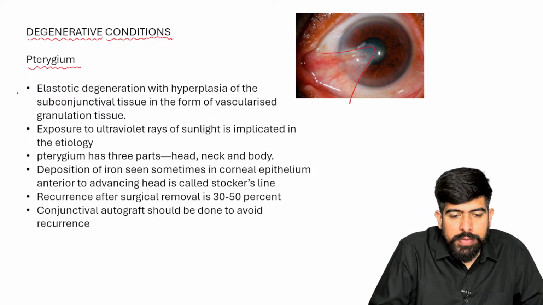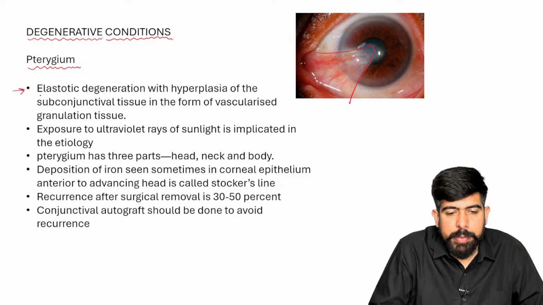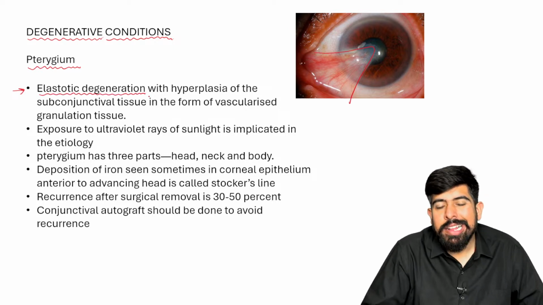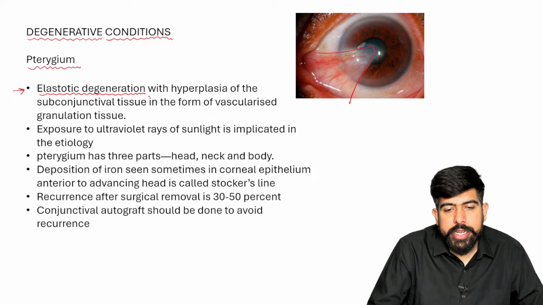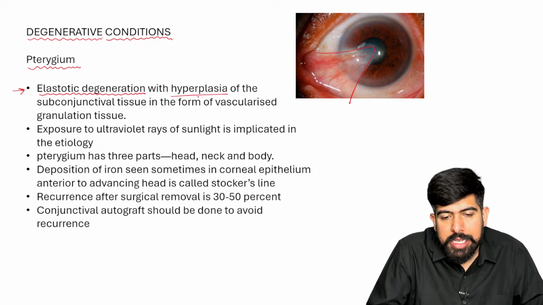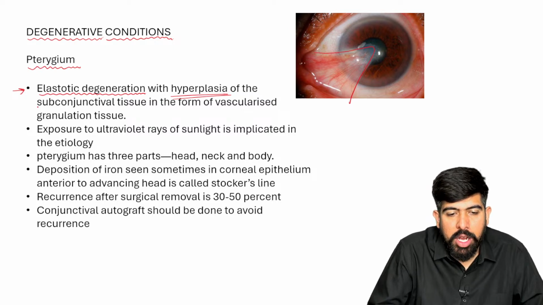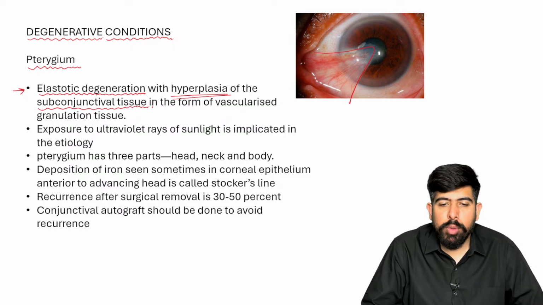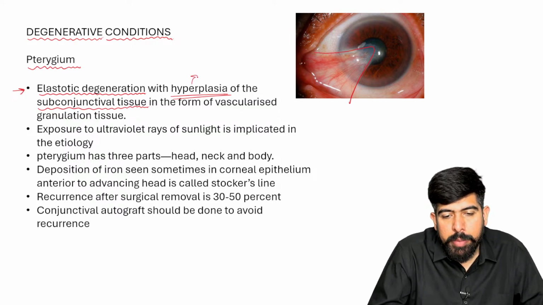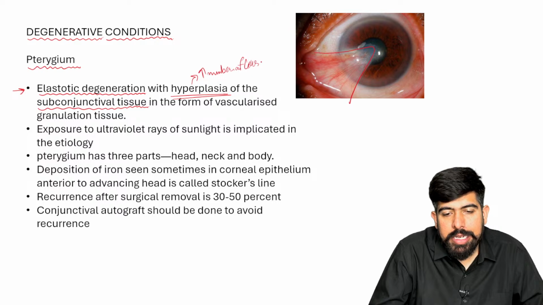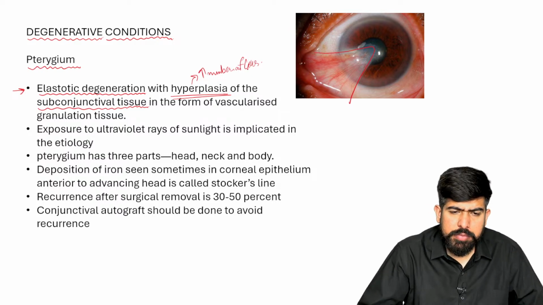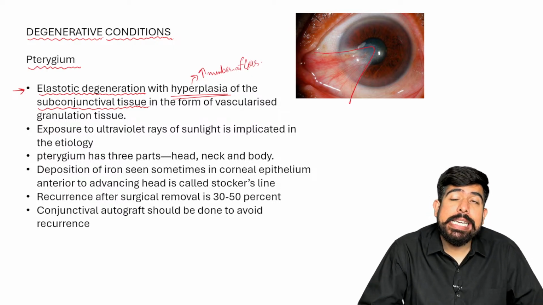Now, what kind of growth is it? So please remember, this is an elastotic degeneration with hyperplasia of subconjunctival tissues, right? So I hope you remember about it. What is the meaning of hyperplasia? Increasing the number of cells. Yes, hyperplasia, or hypertrophy, which is increasing the size.